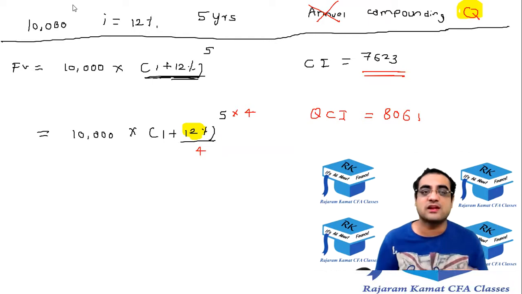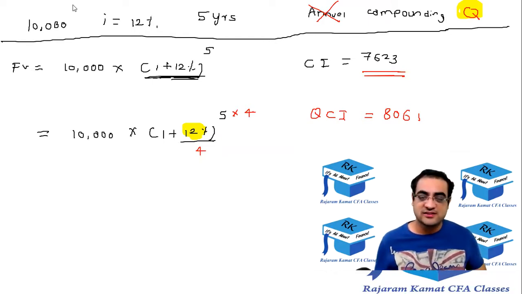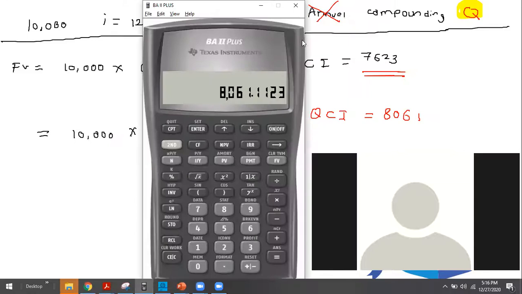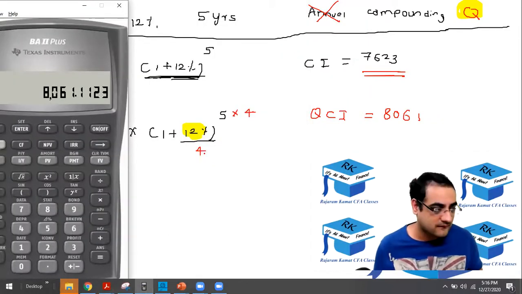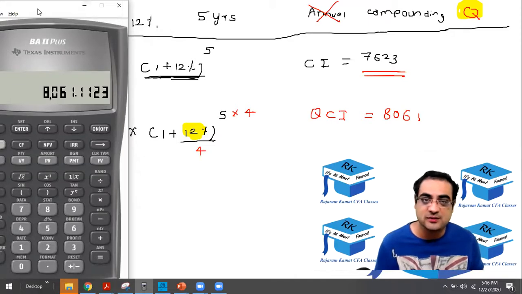Okay, so now let's see how to do it. Just see on the screen, Jinal. You're doing it on the calculator, right? The first step is 12% upon 4. What is 12% upon 4? 3%. So press 3%.